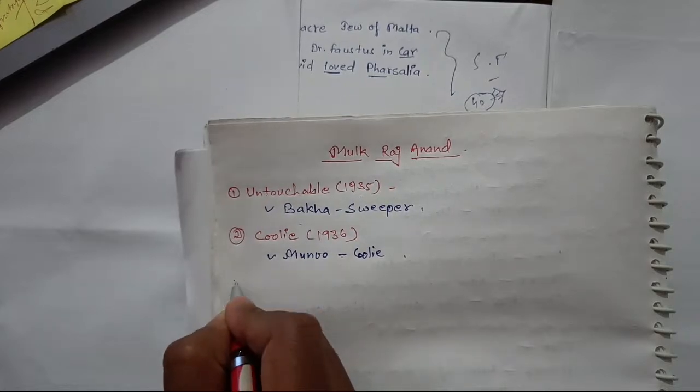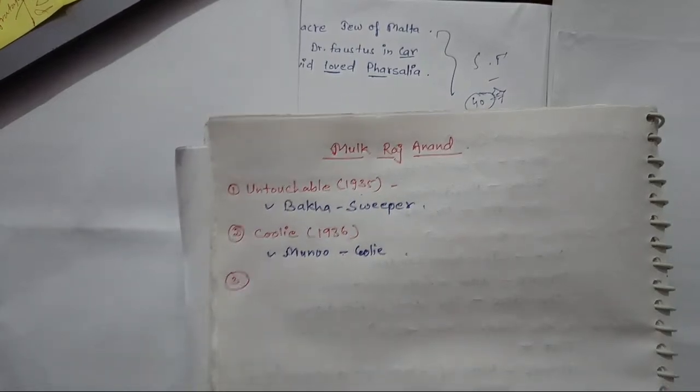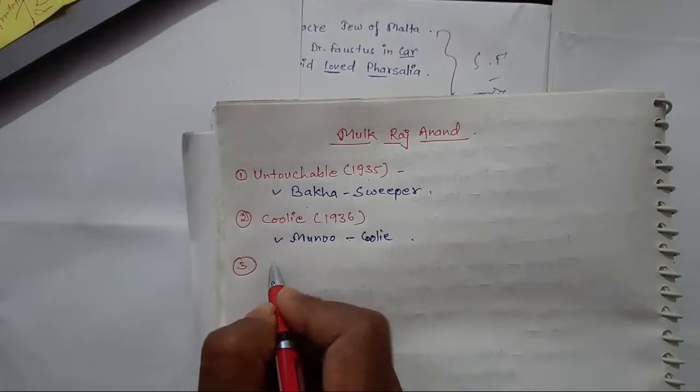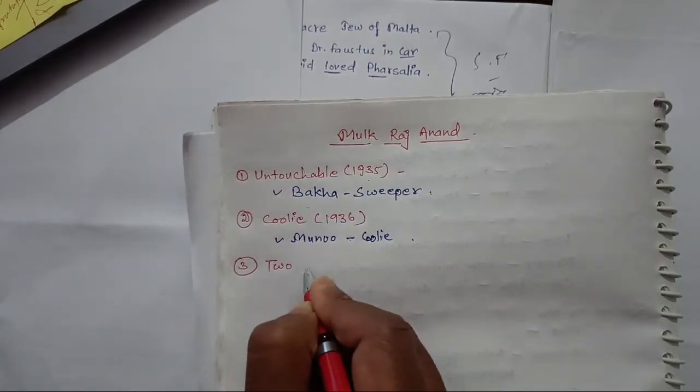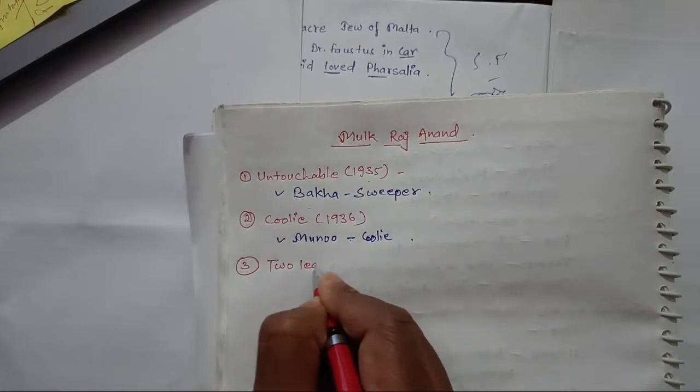Third one. Now let's write down the third one. Two Leaves and a Bud. I will also tell you a shortcut to remember this. Two Leaves